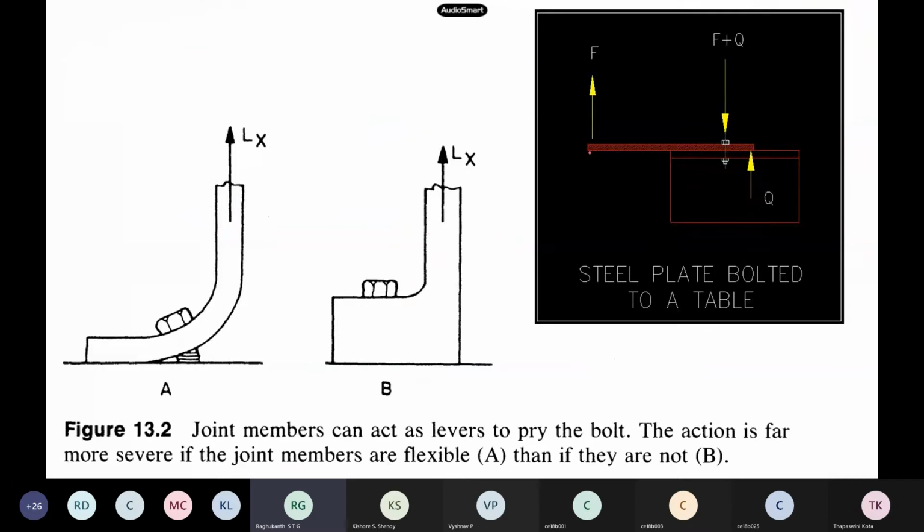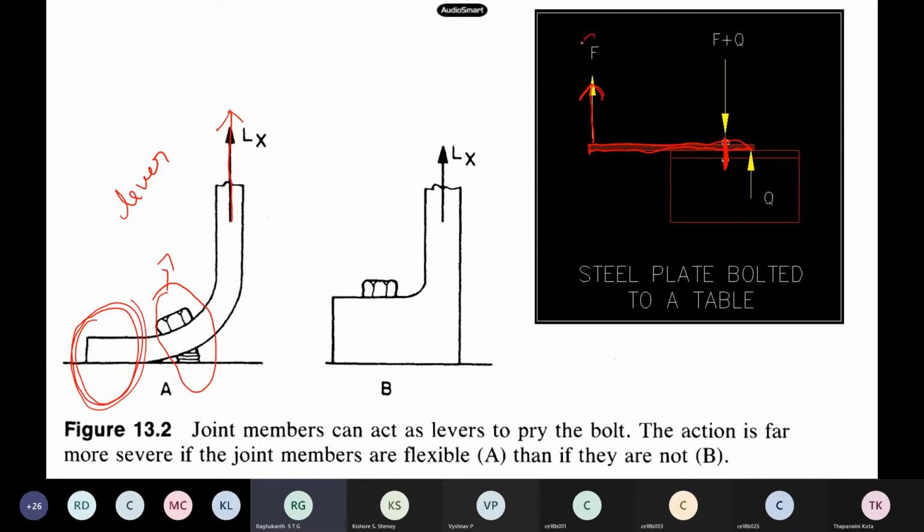For example, say this is my plate, to explain what the prying force is. I have joined this at this bolt. Now when I apply the load like this and pull this plate, this comes out. When I'm in tension, this automatically comes out. Wherever the bolt is, this acts basically as a lever. It is like a crowbar kind of a thing. So this portion gives you an additional force which comes on this bolt itself.